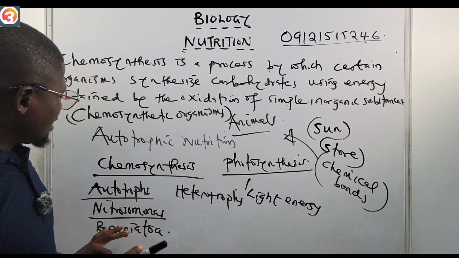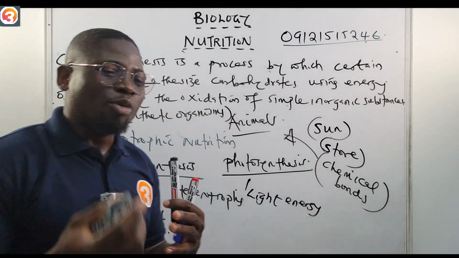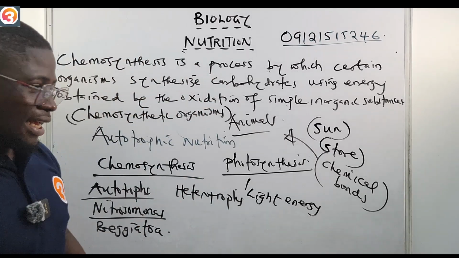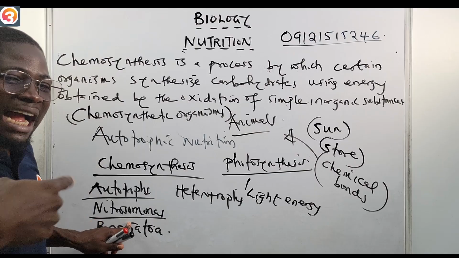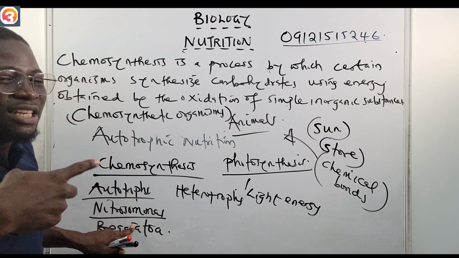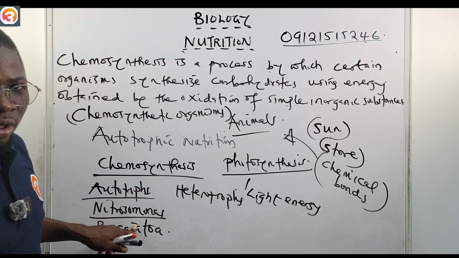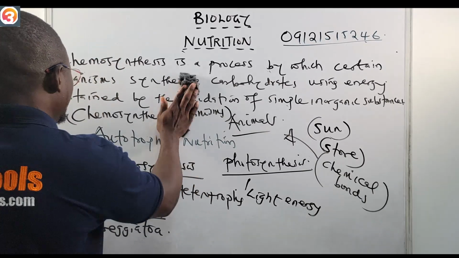Now, this Nitrosomonas, for example, what does it do? It oxidizes ammonia into nitrite, and there is a release of energy. It is that energy that is used for growth. So let us see the reaction.